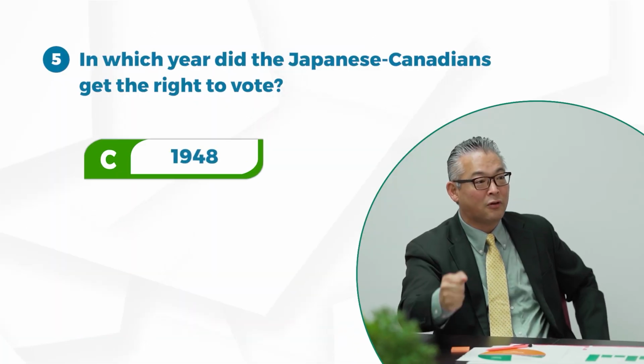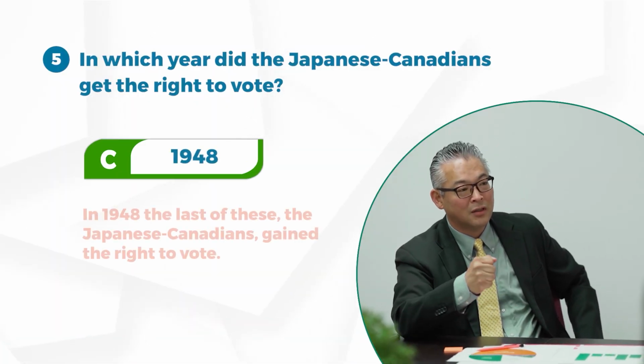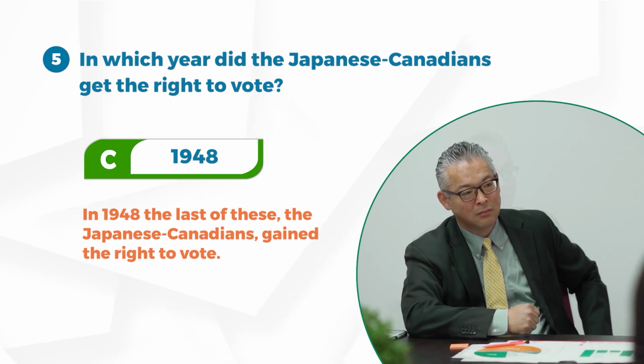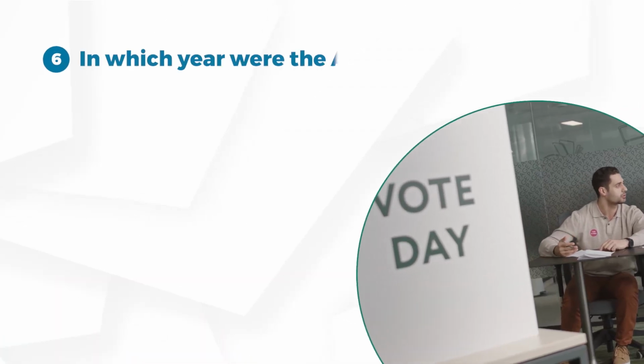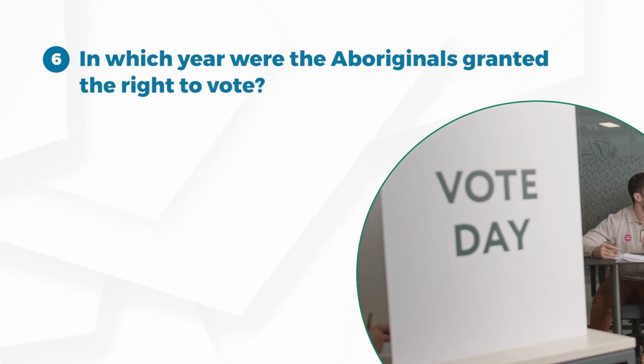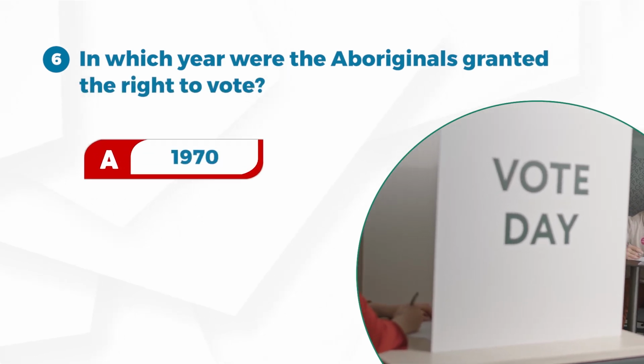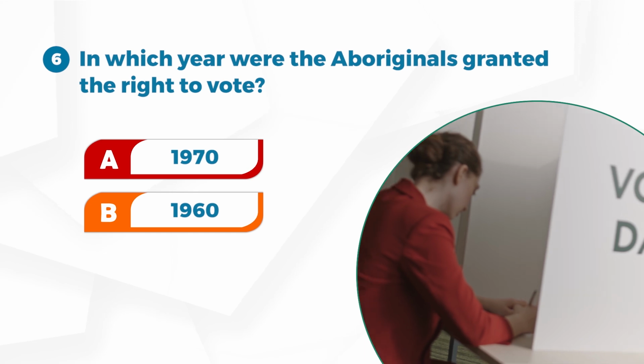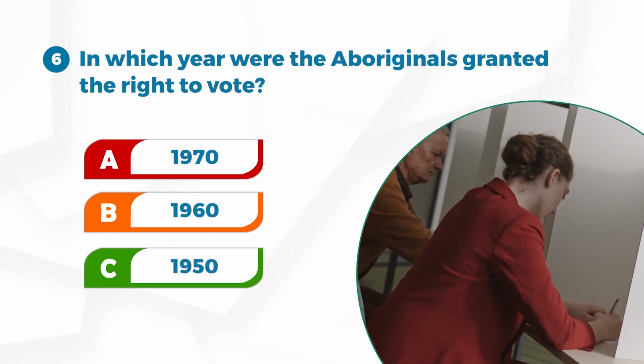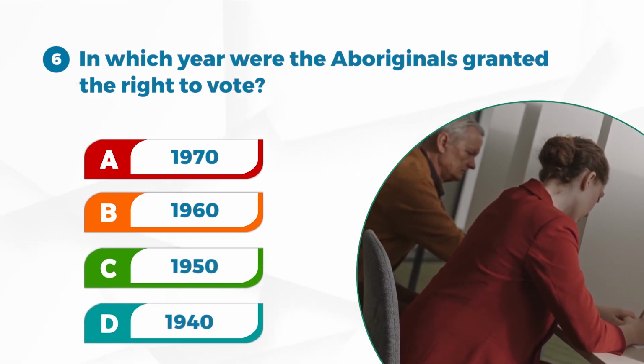Answer C. 1948. In 1948, the Japanese Canadians gained the right to vote. Number 6. In which year were Aboriginals granted the right to vote? A. 1970. B. 1960. C. 1950. D. 1940.